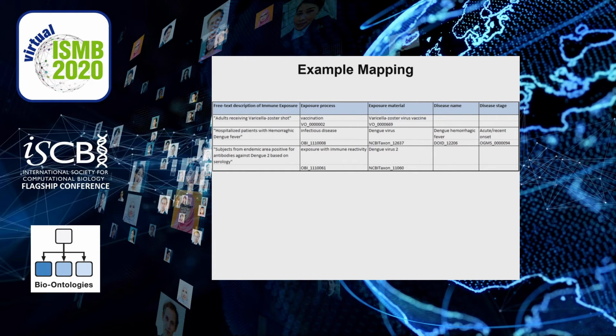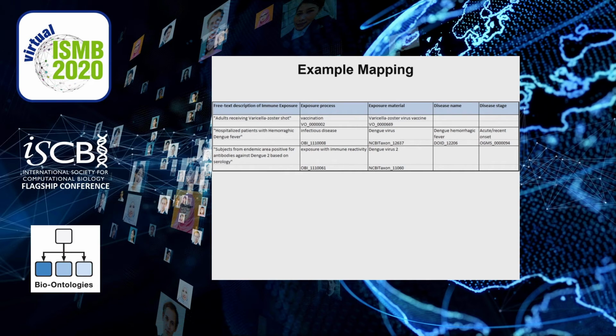So for example, adults receiving varicella-zoster shot, this is broken down to the exposure process of vaccination and the exposure material of varicella-zoster vaccine. These subjects did not have a disease. Hospitalized patients with hemorrhagic dengue fever, as the cohort description, can be broken into an exposure process of an infectious disease that's caused by the dengue virus. And that disease name is dengue hemorrhagic fever, as it is in disease ontology, and the stage of these patients is acute as they were hospitalized.